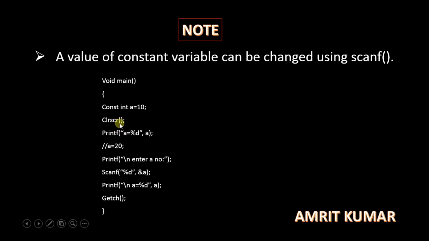So here I am using the clrscr function, whose work is to clear the screen, and after that I have used the printf function. The printf function allows us to print whatever I want on the screen. Therefore, that value should be within the double quotes. So a equal to %d. %d is a format specifier. Whatever the value of a is, it will be replaced here by the format specifier. So now the value of a is 10. So printf helps us to print a equal to 10 here.